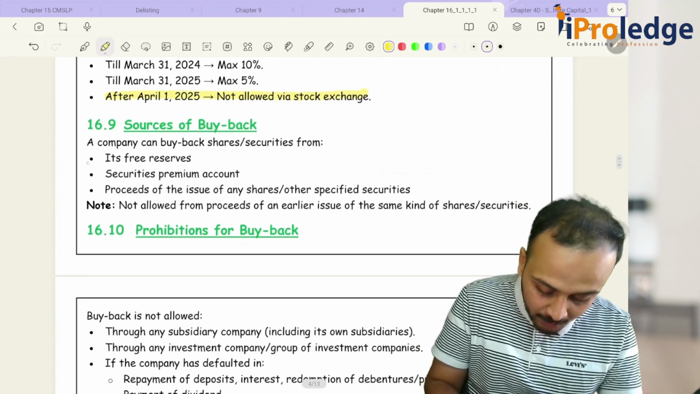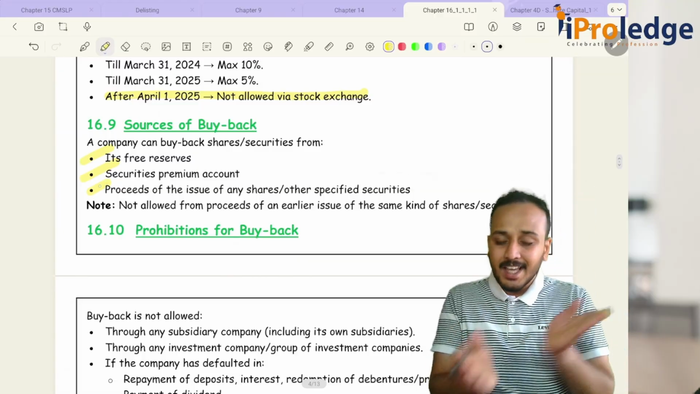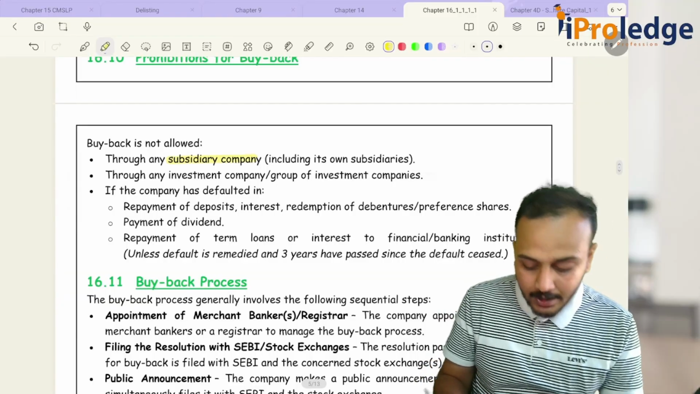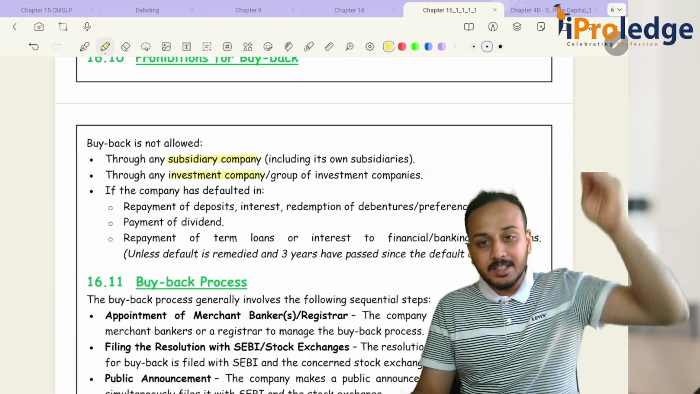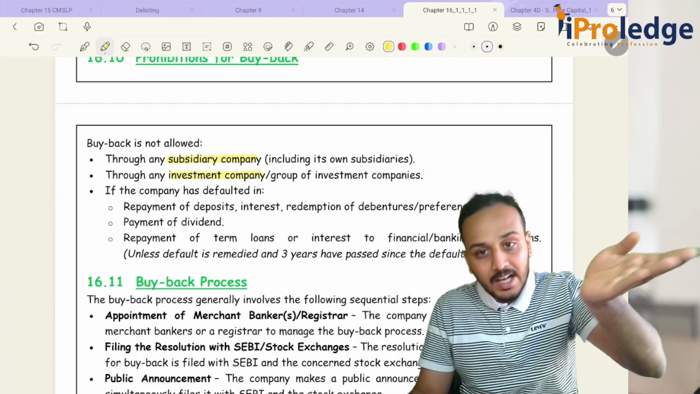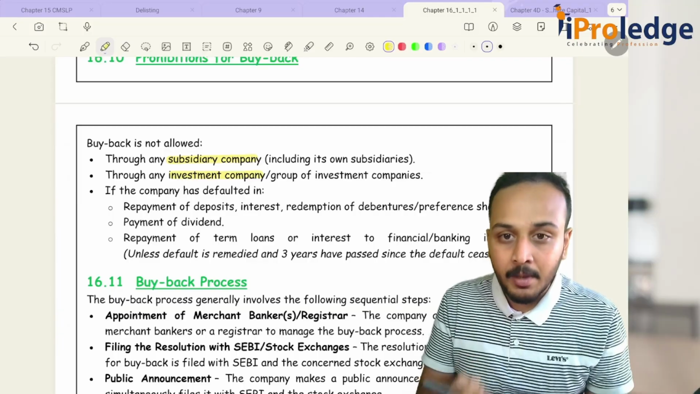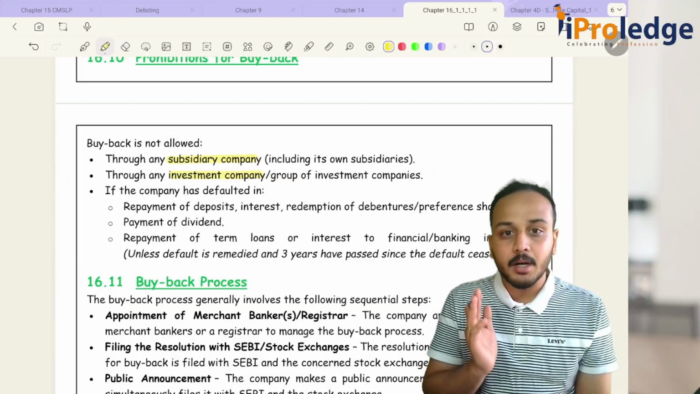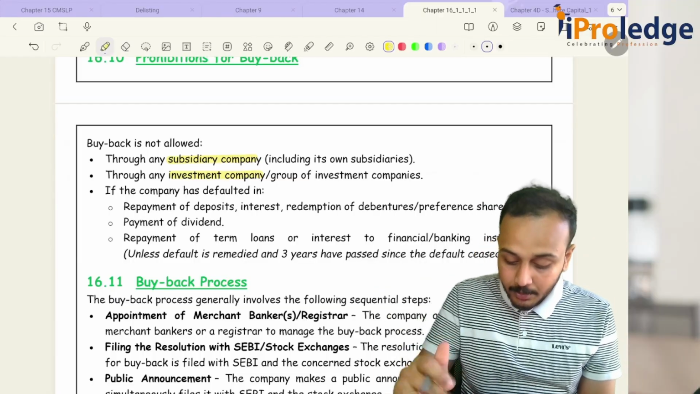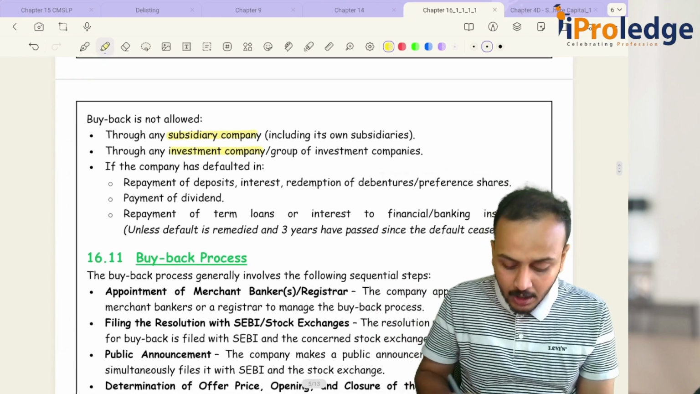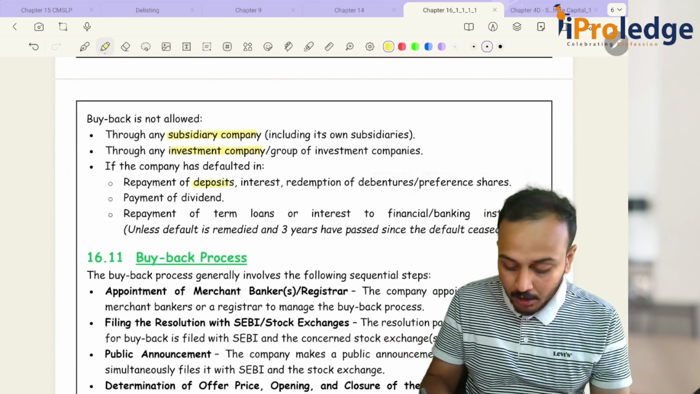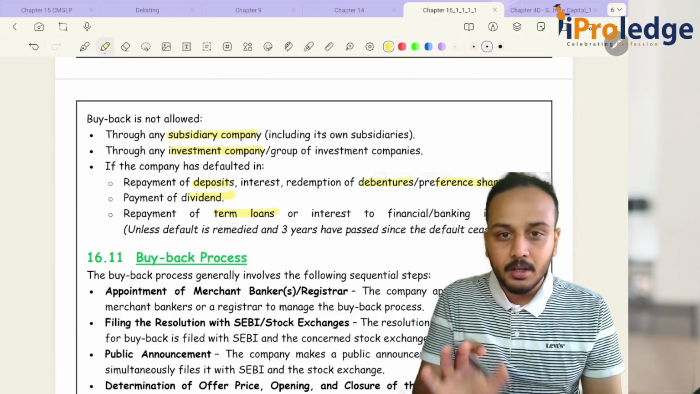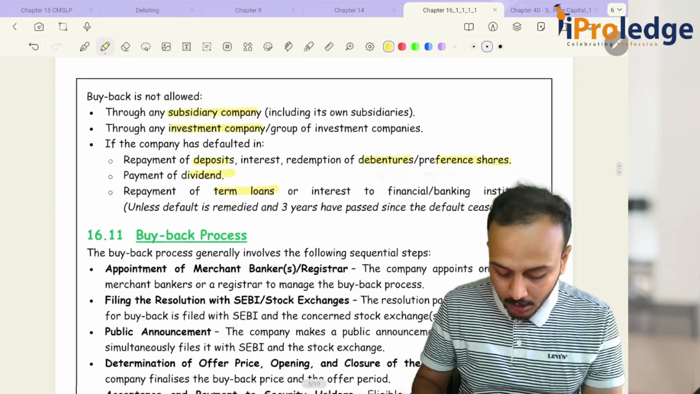Then the sources of buyback: your free reserve and securities premium account, the process same as Section 68. Then buyback is not allowed through a subsidiary company or an investment company. The Companies Act also has a similar provision that buyback should not happen through a subsidiary company, including your own subsidiary, or through any investment company or group of investment companies. If it has defaulted in repayment of deposits, debentures, preference shares, dividend, or term loan, then you cannot go for buyback. These are the 5 places where you cannot go for a buyback.